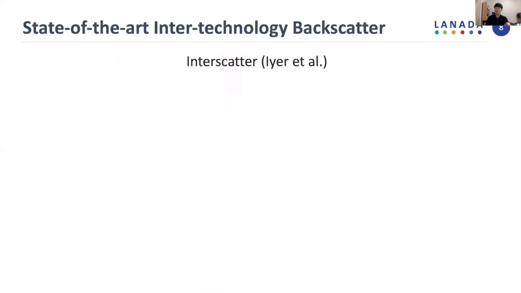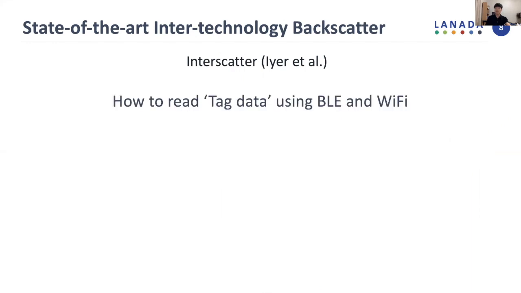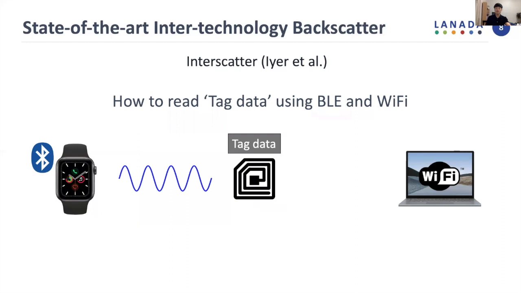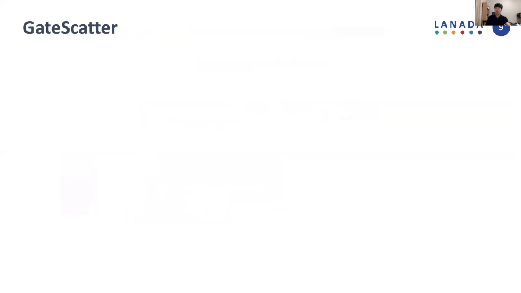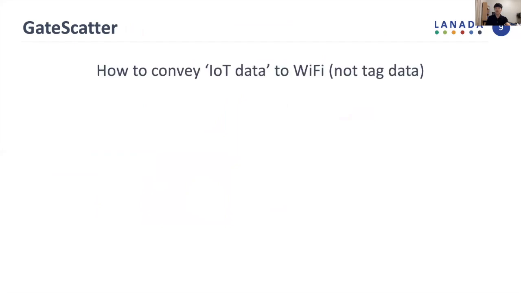Our GateScatter is inspired by the state-of-the-art inter-technology backscatter work, Interscatter. Interscatter studied how to read the tag data using commodity BLE and Wi-Fi. Interscatter makes a BLE device like a smartwatch generate an excitation signal, and then the backscatter tag reflects the signal into Wi-Fi so that the tag data is delivered to Wi-Fi. While previous research, including Interscatter, has focused on the tag data, we propose GateScatter, which conveys IoT data to Wi-Fi, where the tag data is not of interest.